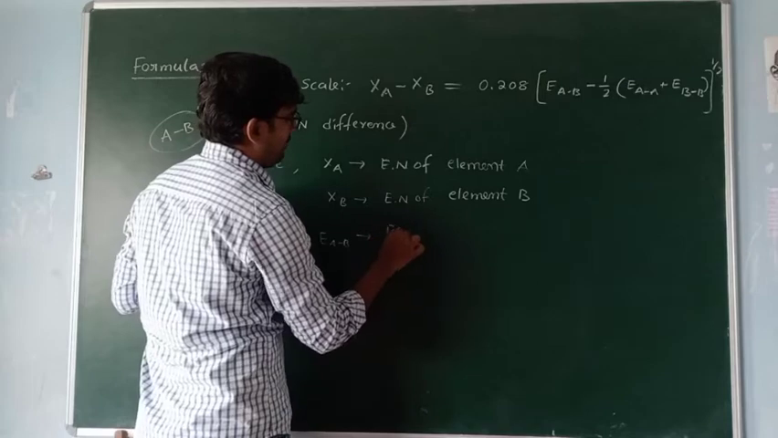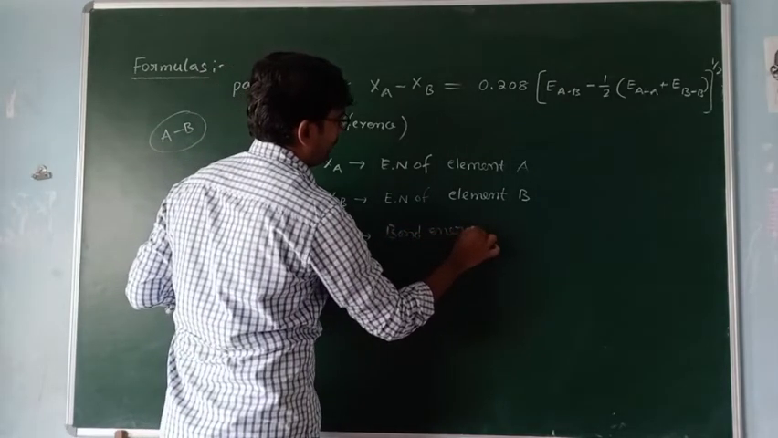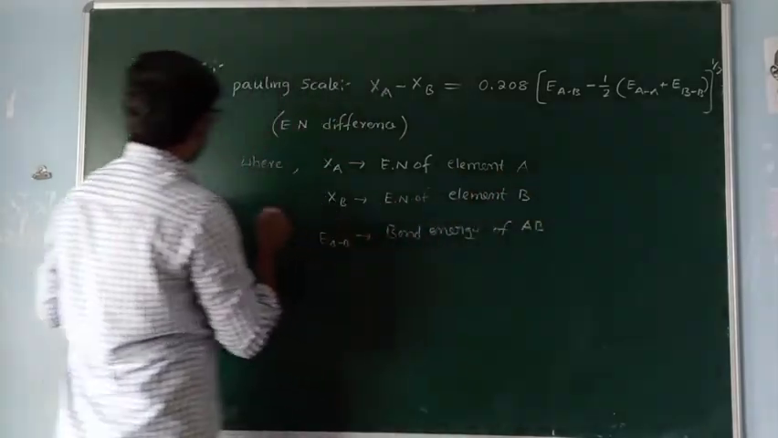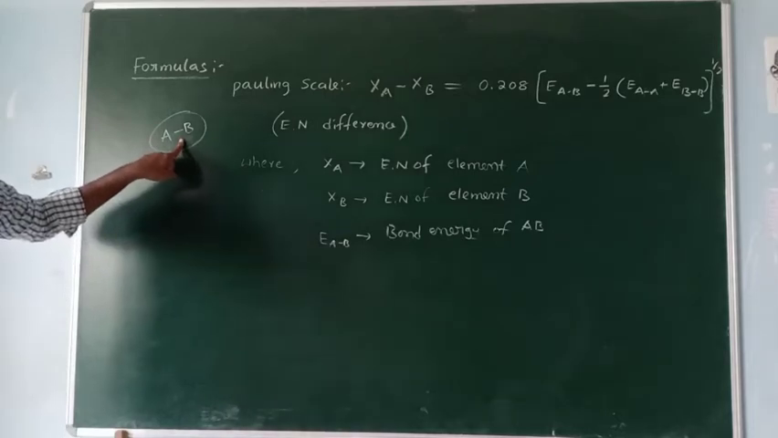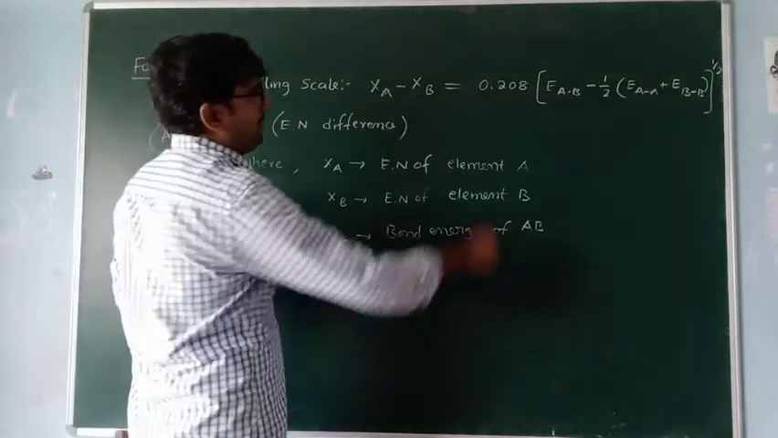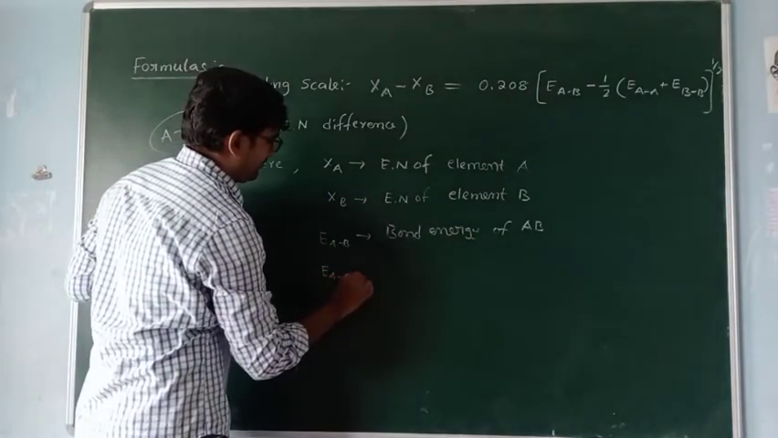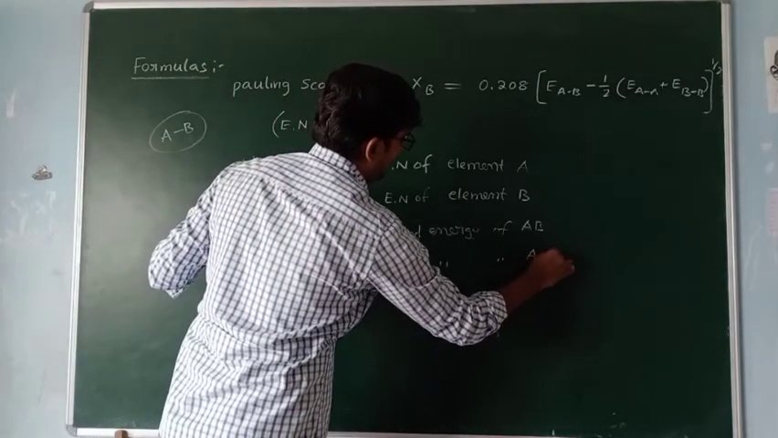where EAB means bond energy of AB. AB means between A and B, how much energy is present in this bond? That is bond energy between A and B. EAA means bond energy of AA.